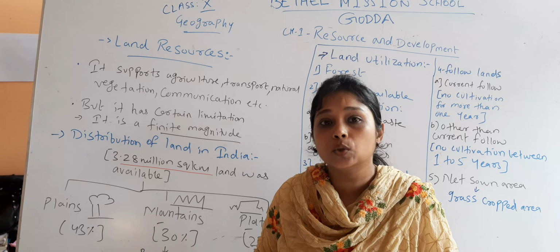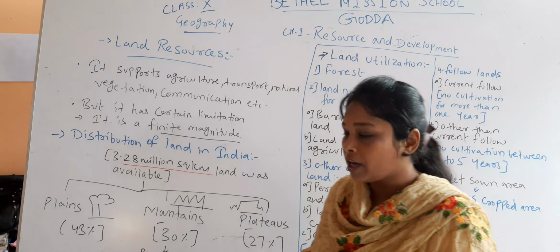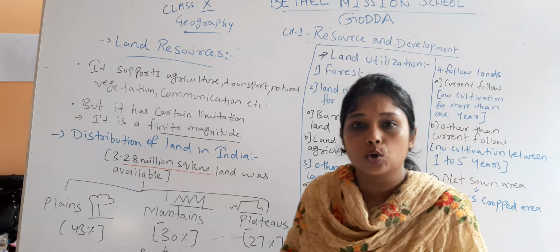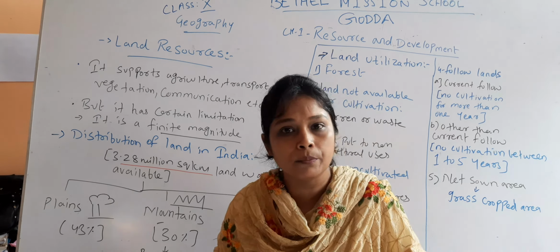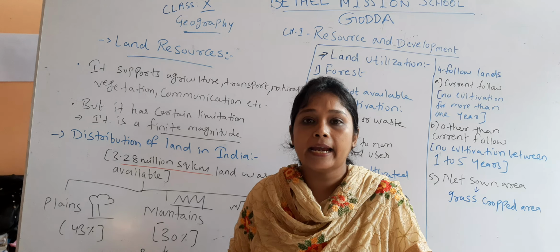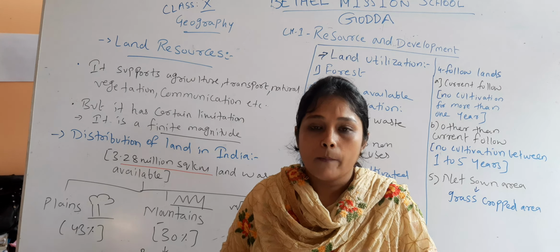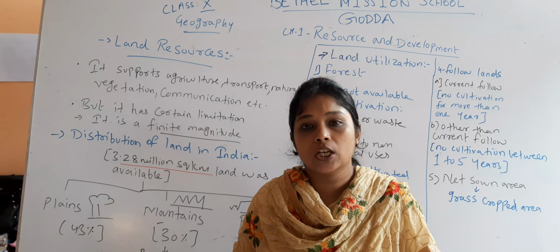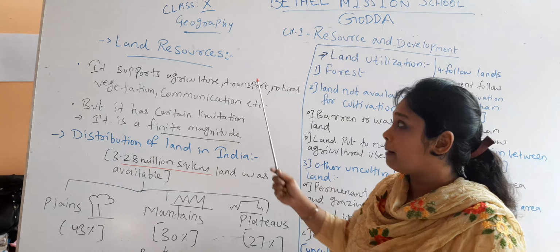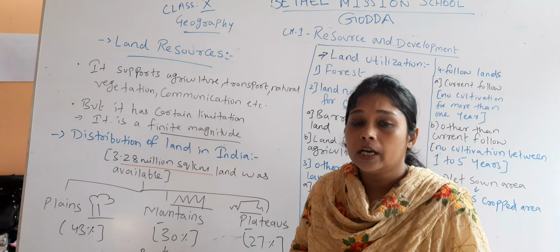Now moving further to the next topic, we have land resources. Over here we are talking about resources. When we talk about human beings, the most important resources for us are land, water, and air. Without all those resources we cannot live. So we will discuss land resources in detail.